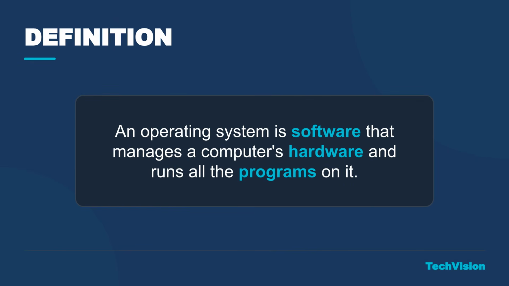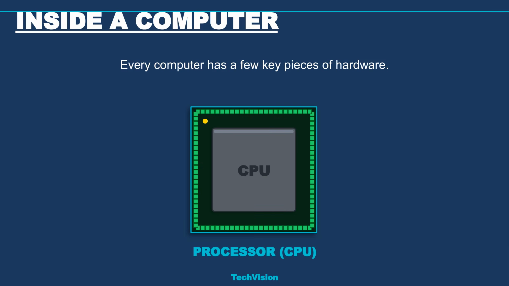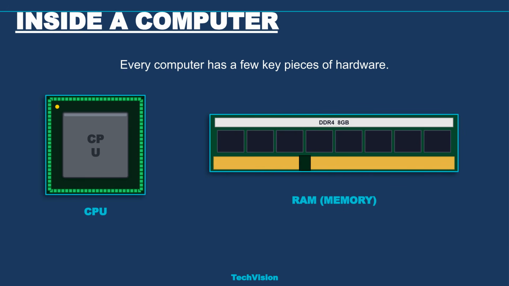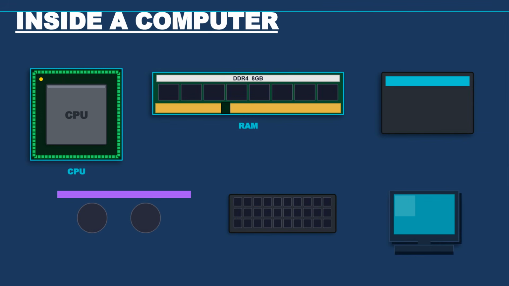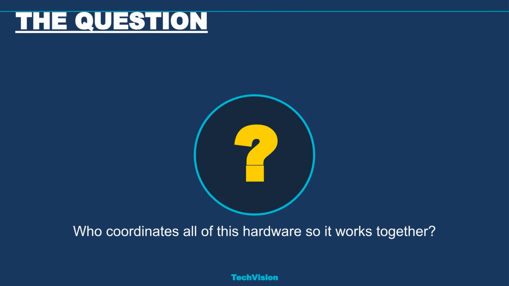An operating system, or OS, is the fundamental software that manages a computer's hardware and runs all the programs on it. To understand the OS, let's look at the key hardware components. First, there's the processor, or CPU, the brain of the computer. Next, we have RAM, or memory, which temporarily stores data for quick access by the CPU. Other essential hardware includes storage devices, like an SSD, the GPU for graphics, the keyboard for input, and the monitor for output. The question is, who coordinates all of this hardware so it works together smoothly?